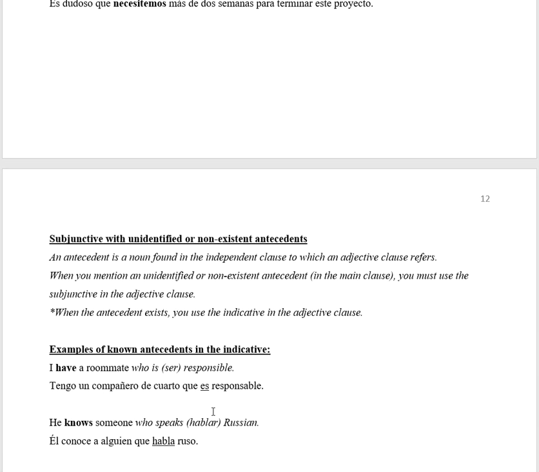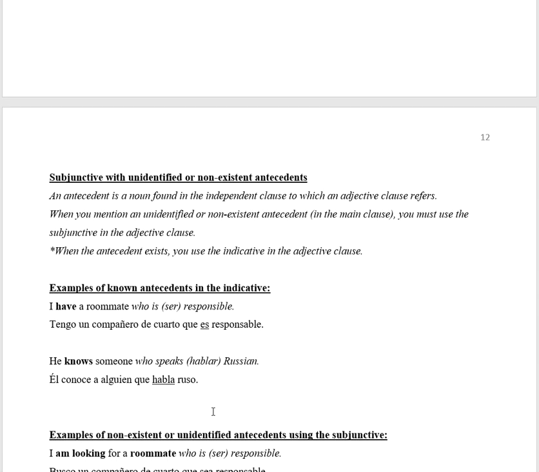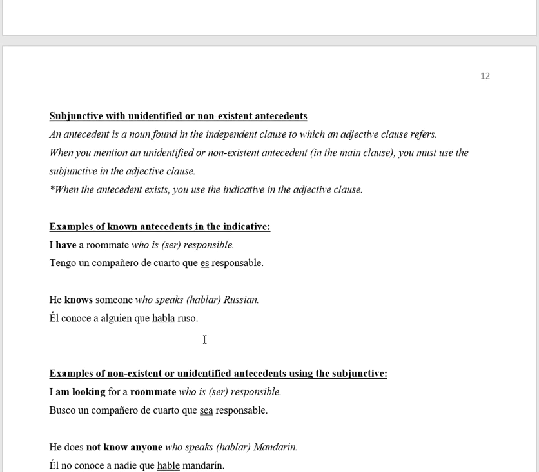Now let's look at the subjunctive with unidentified or non-existent antecedents. An antecedent is a noun found in the independent clause to which an adjective clause refers. When you mention an unidentified or non-existent antecedent in the main clause, you must use the subjunctive in the adjective clause. Please notice that when the antecedent exists, you use the indicative in the adjective clause. Let's look first at some examples with known antecedents, where you conjugate the verb in the present indicative, not the subjunctive, because we know who or what the antecedent is.